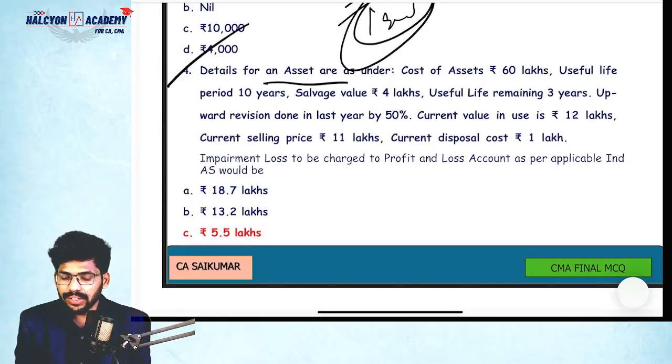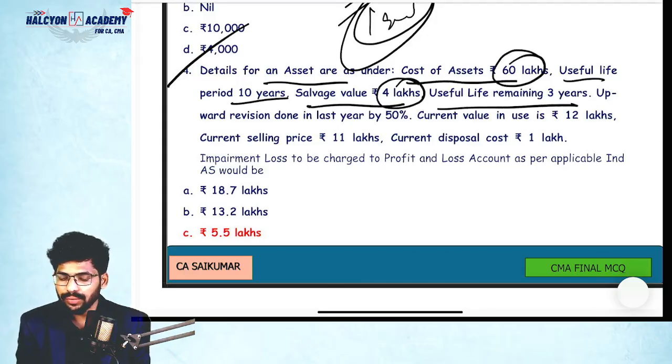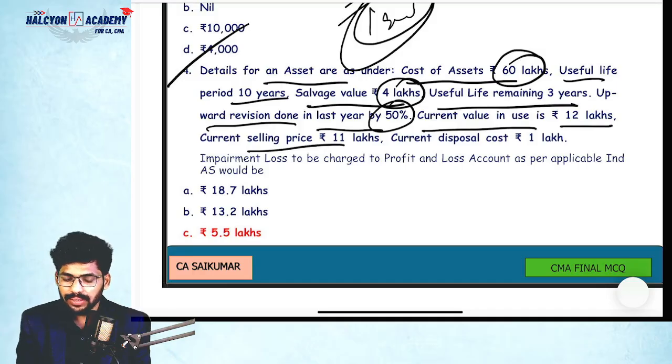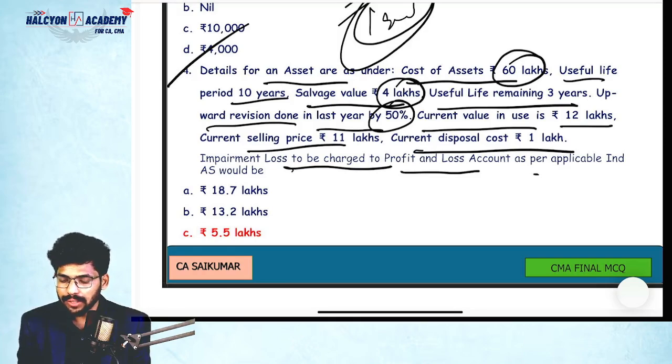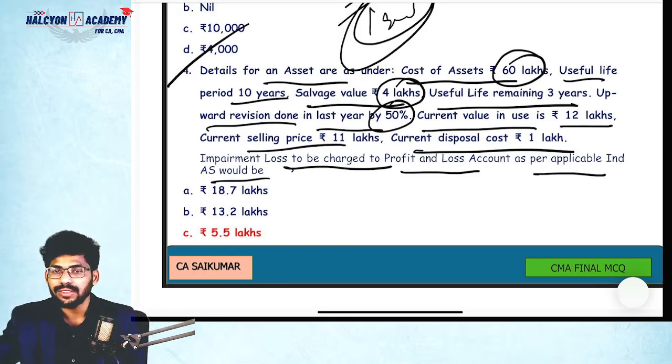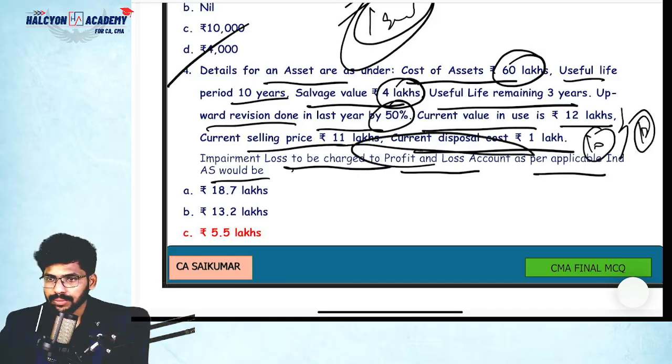Okay, details of the asset are given as follows. Cost of the asset 60 lakhs, useful life 10 years, salvage value 4 lakhs, useful life remaining 3 years, upward revision done in last year by 50%, current value in use is 12 lakhs, current selling price 11 lakhs, current disposal cost is 1 lakh. Impairment loss that should be transferred to P&L as per applicable Ind AS would be how much? This is the special question, guys. We will discuss now.